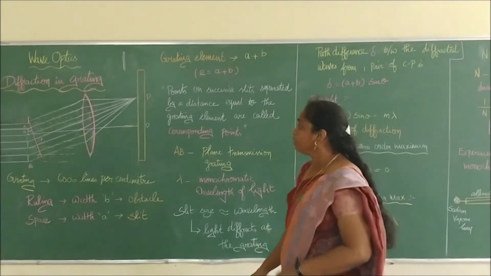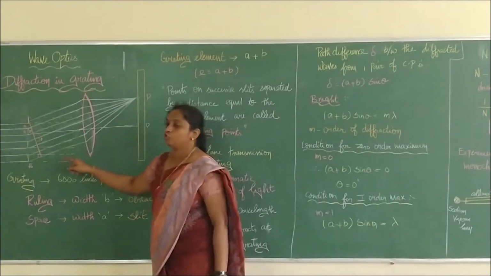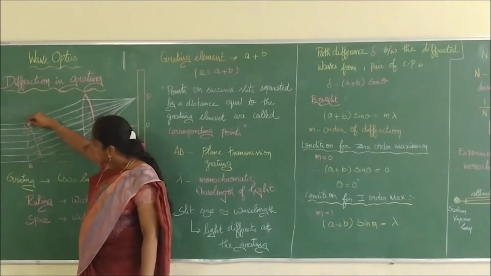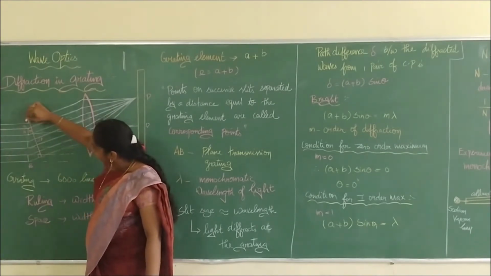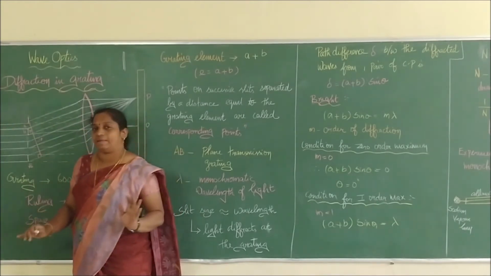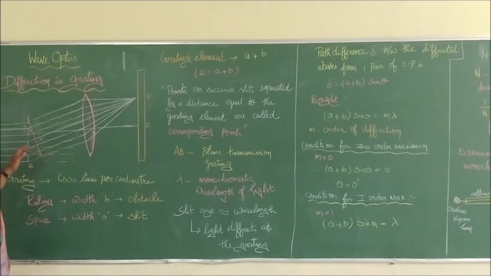Right. So the same thing has been drawn here. These lines represent the ruling lines, right? The width of the ruling and the width of the slit are going to be determined, so we are going to name them. The slit width is said to be A, and the ruling, that is the obstacle width, is said to be B. This is what we are drawing in a two-dimensional manner.